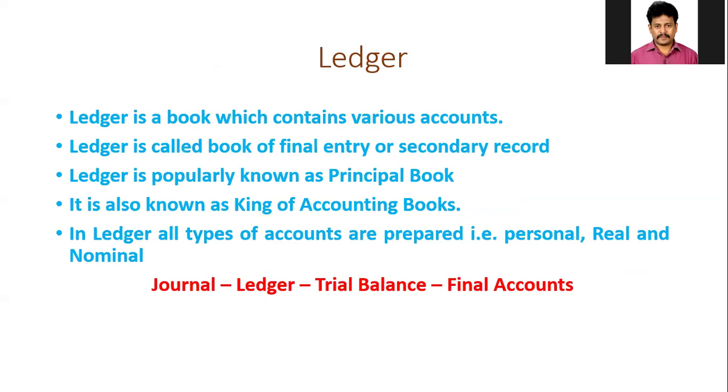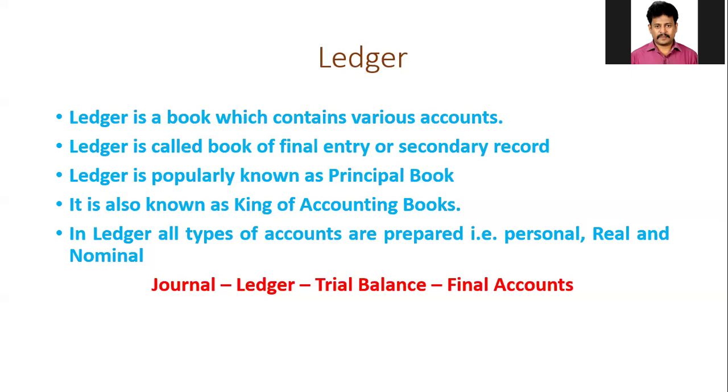Next, ledger. What is meant by ledger? Usually the transactions are first recorded in journal and then they are transferred to ledger. The next step after preparing the ledger is trial balance. Based on the tallied or agreed trial balance, the final accounts are prepared. So, ledger is in between journal and trial balance.